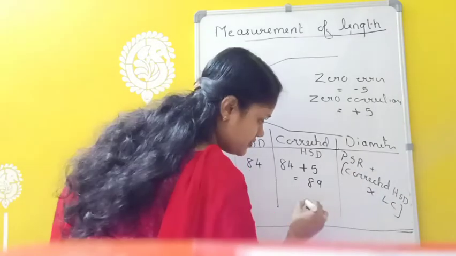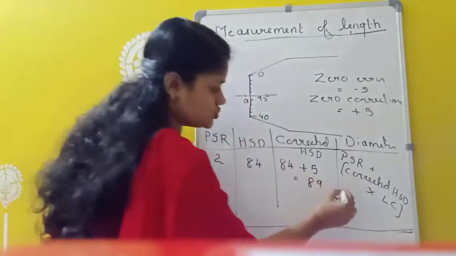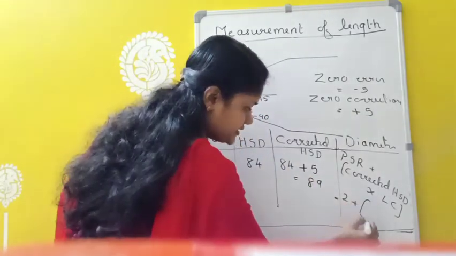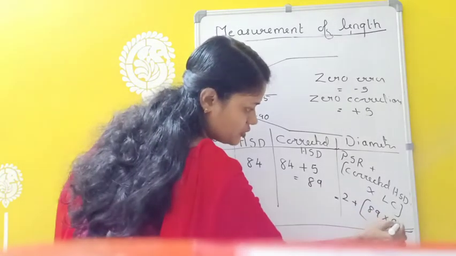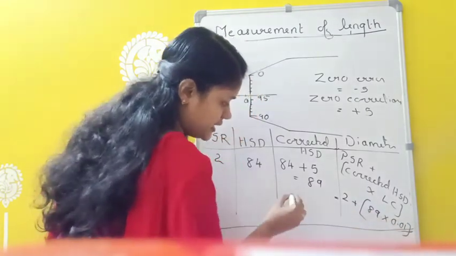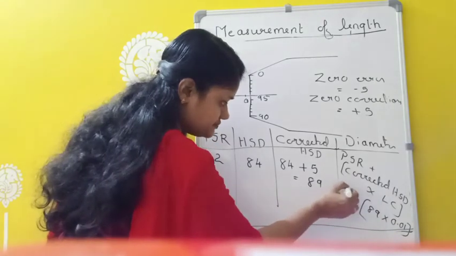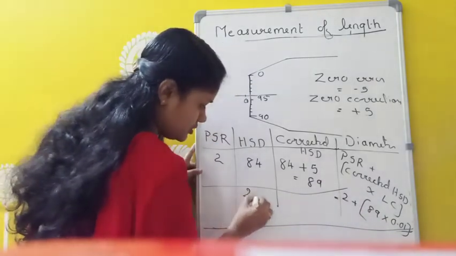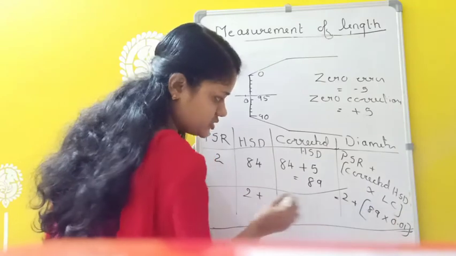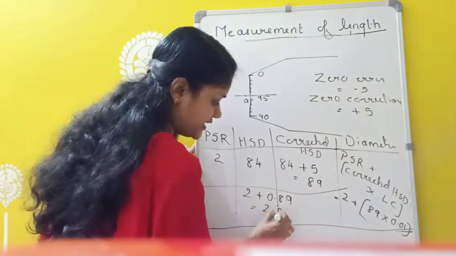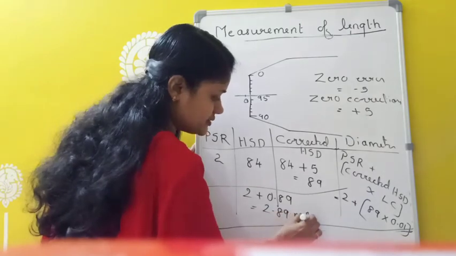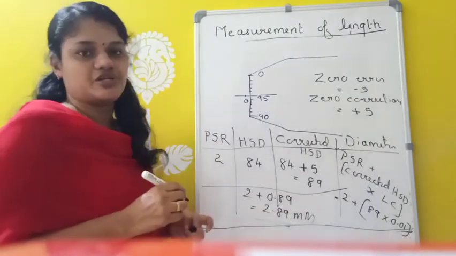That means here, what is PSR? PSR is 2. 2 plus corrected HSD. How much is it here? 89 into least count, we know 0.01. That means 2 plus 89 into 0.01 is 0.89. That means 2.89 millimeter is the thickness of the particular wire.